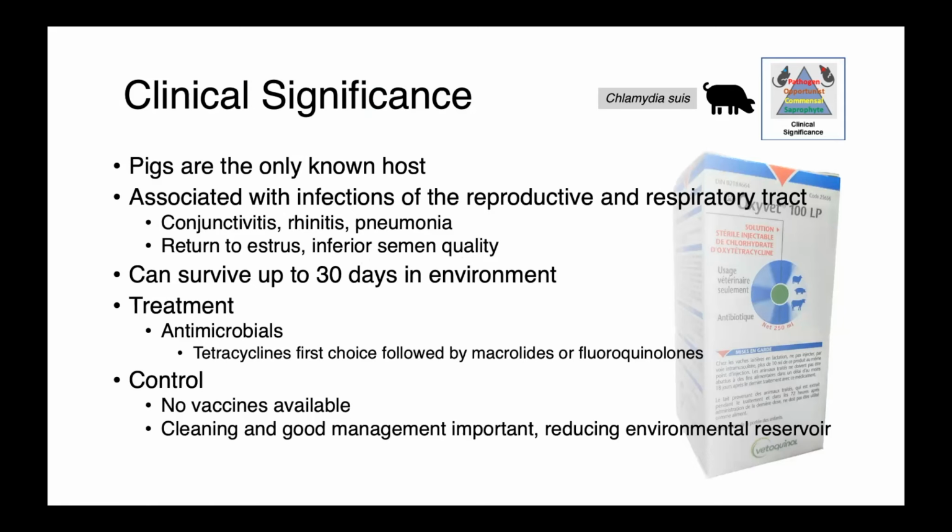These infections are treated primarily with antimicrobials. Tetracyclines are really our treatment of choice, followed by potentially the macrolides or fluoroquinolones, of course, depending on the stage of production and local laws around antimicrobial use in agricultural animals. We have no vaccines available for Chlamydia suis, and so management really relies on cleaning, other good management practices, and really just reducing environmental reservoirs as much as possible.